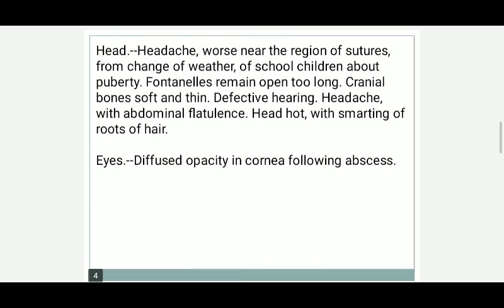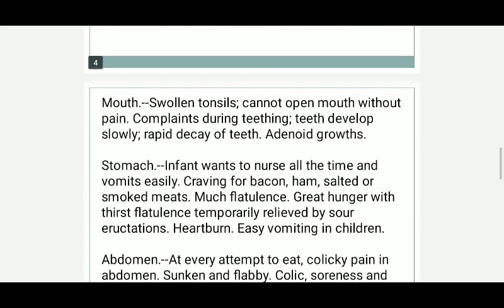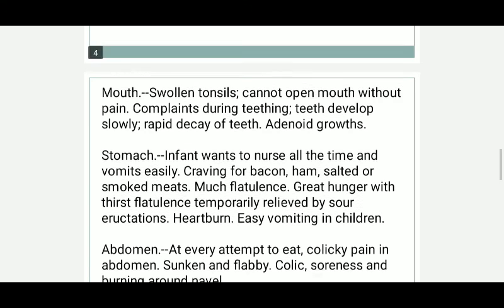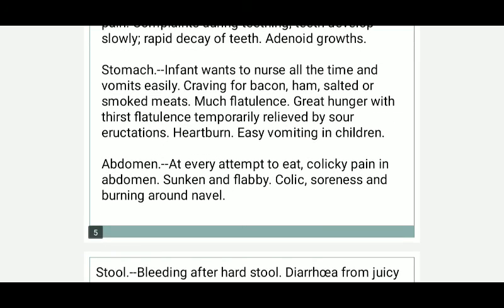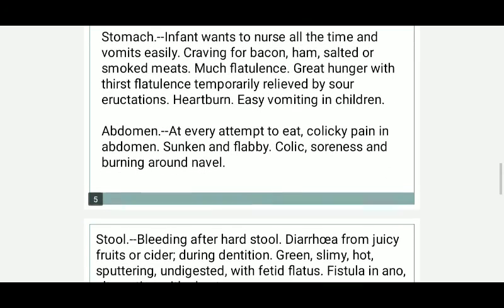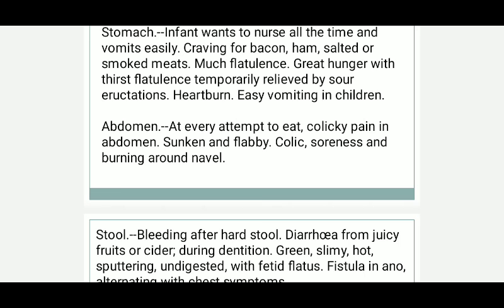Eye: diffuse opacity in cornea following abscesses. Mouth is swollen, tonsils are enlarged, cannot open mouth without pain. This is a great remedy for your tonsillitis also. Complaints during teething, teeth develop slowly, rapid decay of teeth, and adenoid growth is there. Stomach: infants want to nurse all the time and they vomit very easily. Craving for bacon, ham, salted or smoked meat. Much flatulence, great hunger with thirst, flatulence temporarily relieved by sour eructations.